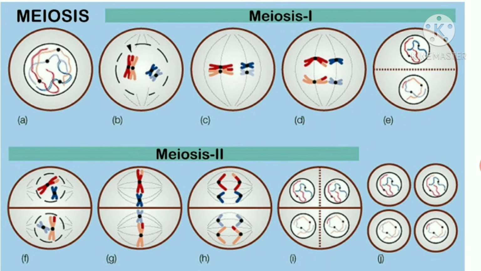In this type of cell division, four haploid, that is n daughter cells are formed from one diploid, that is 2n cell. During this cell division, crossing over occurs between the homologous chromosomes and thereby genetic recombinations occur. Due to this, all the four daughter cells are genetically different from the parent cell and from each other too. With this, we have studied both the types of cell division.